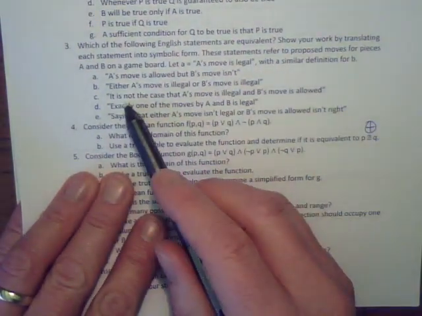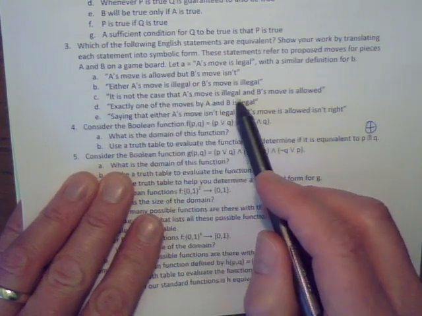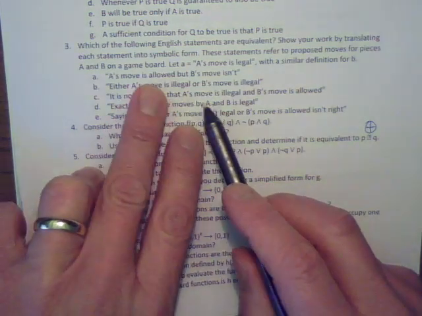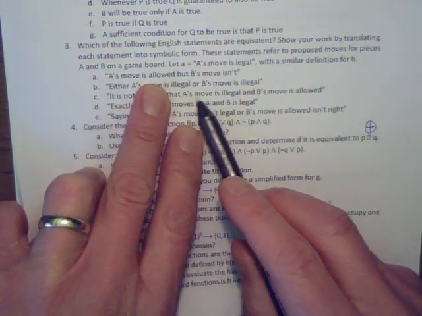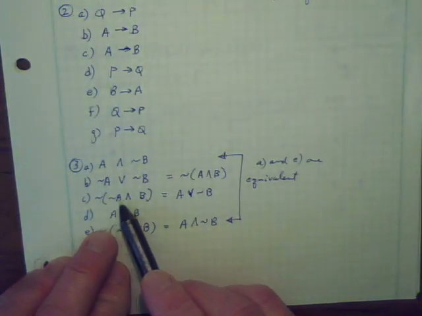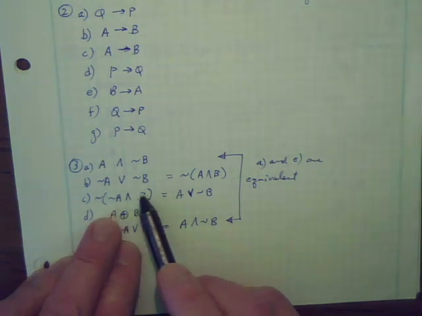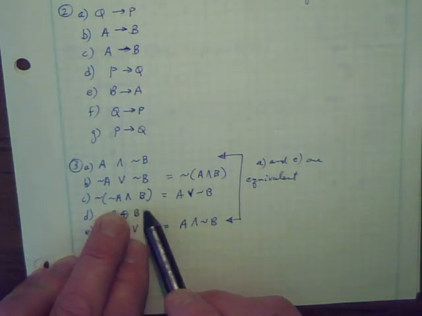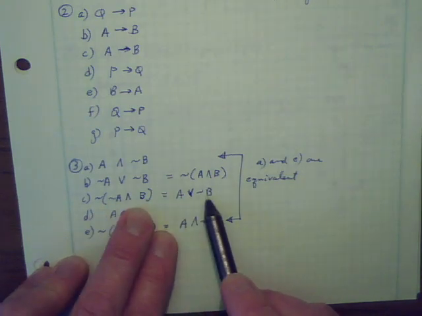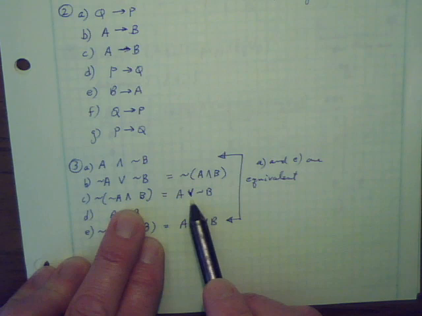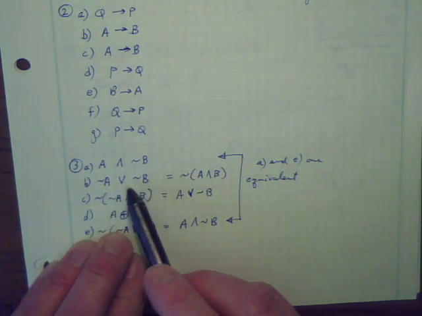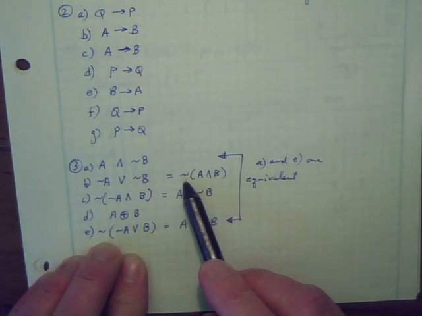For part C, it is not the case that A's move is illegal and B's move is allowed. So we have a not out in front of not A and B. It is not the case that both of these things are true. You see I've applied De Morgan's here. I flipped the sign on both the A and the B, and I also flipped the and into an or. I also applied De Morgan's to part B, where I flipped the signs on A and B, turned it into an and statement, and put the minus out in front.